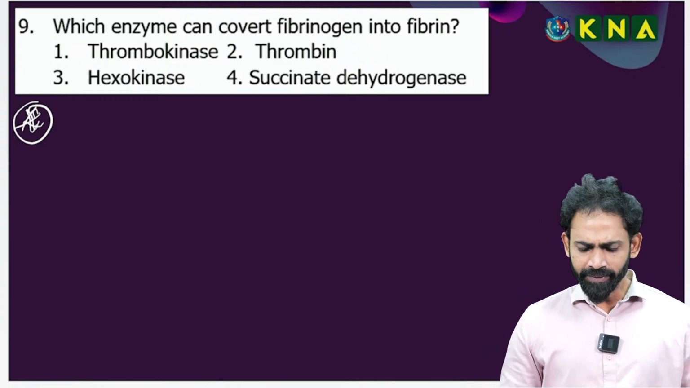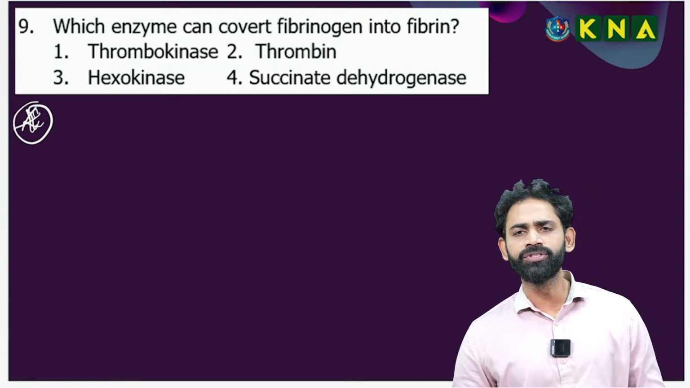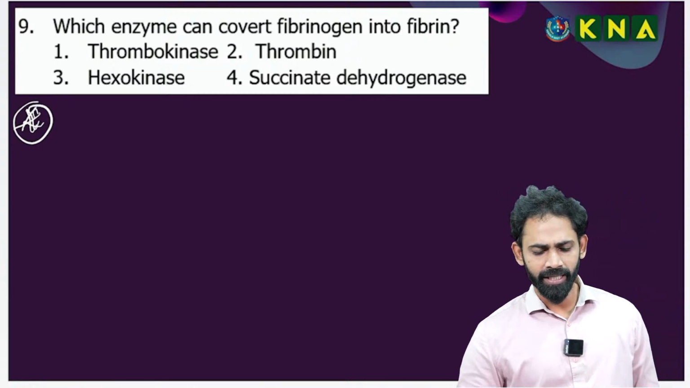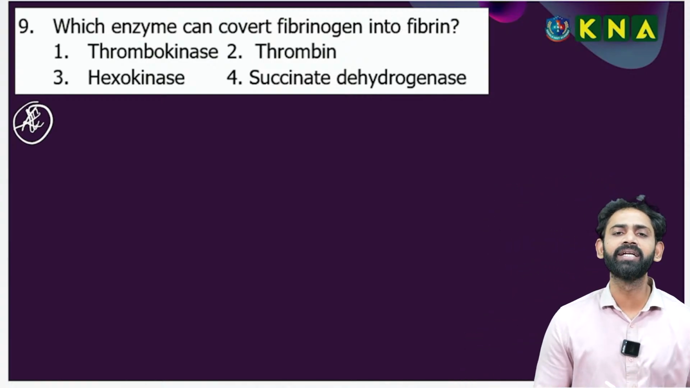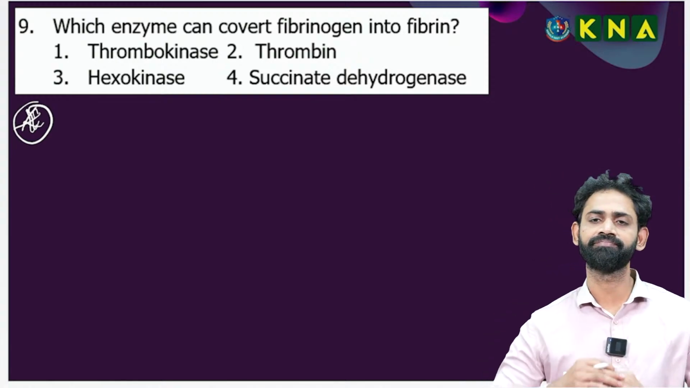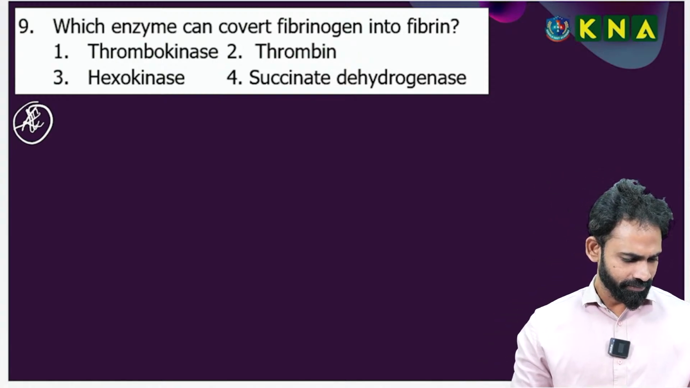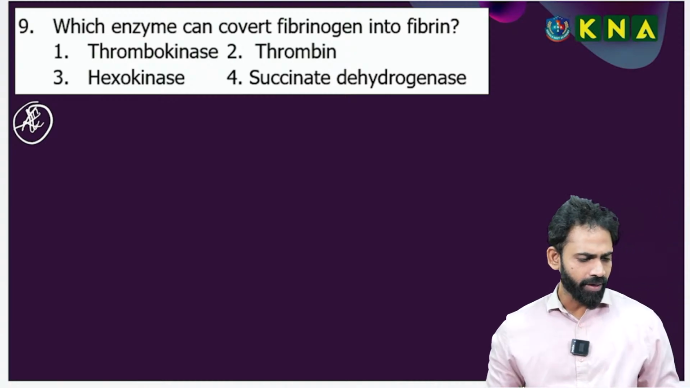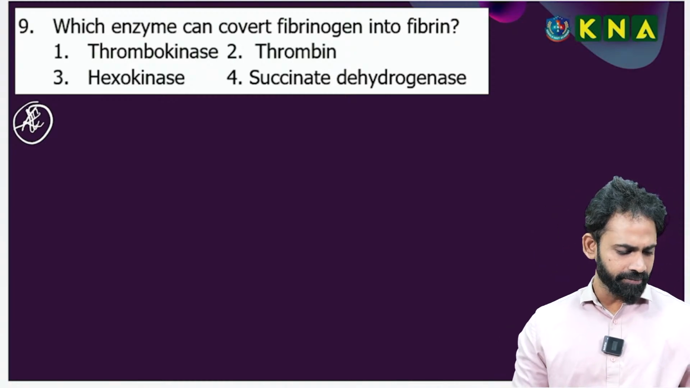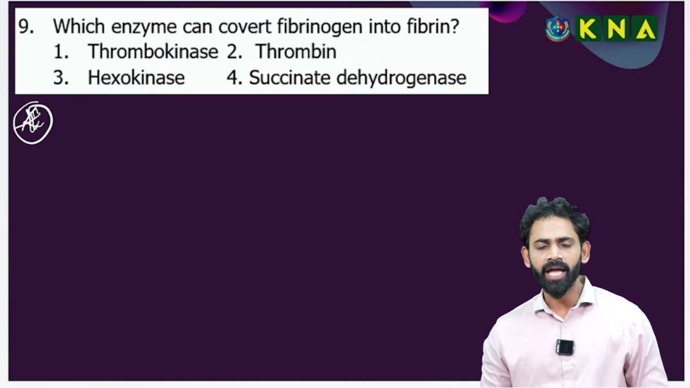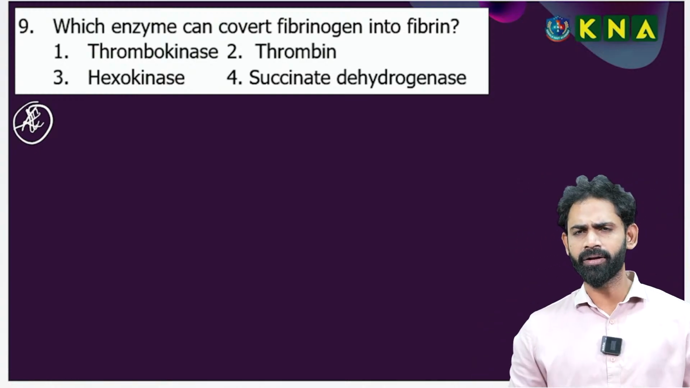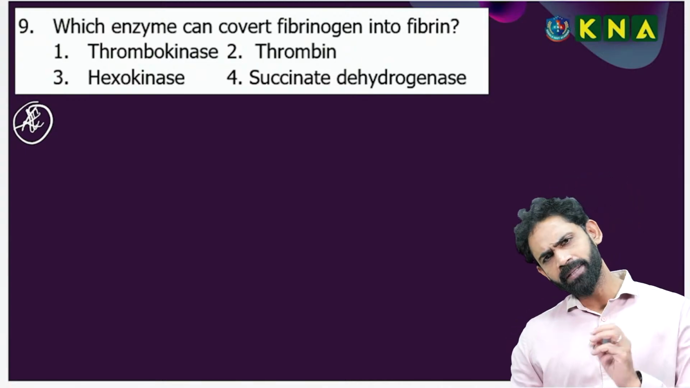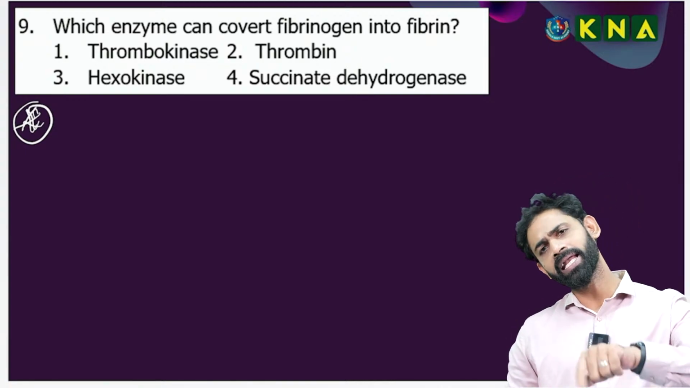So, ninth question: which enzyme can convert fibrinogen into fibrin? Four options are there: thrombokinase, thrombin, hexokinase, succinate dehydrogenase. Ninth question. Can anyone answer, Balusri? Next Aishwarya, next Maheshwari, can you give the ninth and tell me? That's an important question. Our blood clotting paragraph is a very small paragraph, but it is conceptually and exam-wise very important.